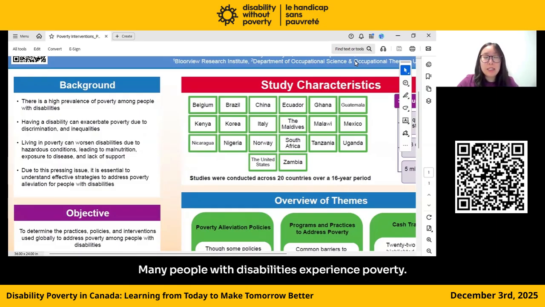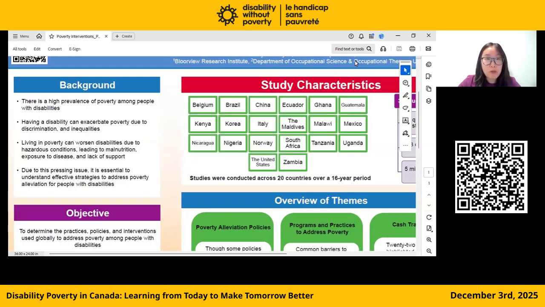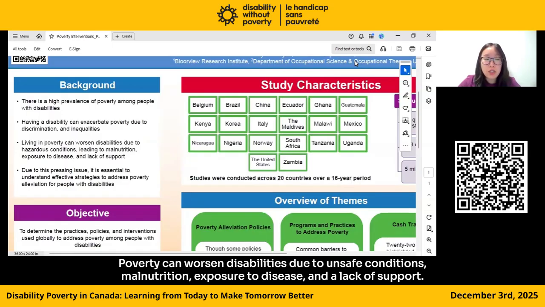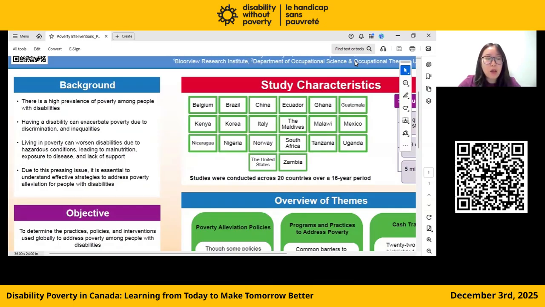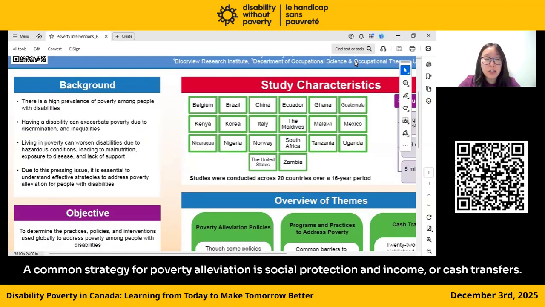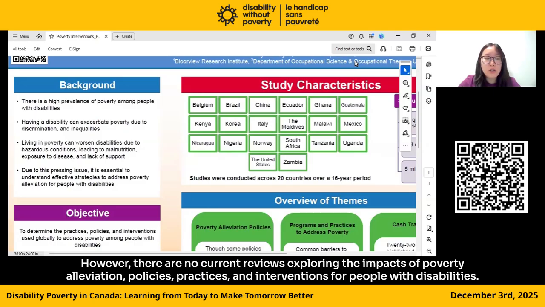Many people with disabilities experience poverty. Poverty can worsen disabilities due to unsafe conditions, malnutrition, exposure to disease, and a lack of support. A common strategy for poverty alleviation is social protection and income or cash transfers. However, there are no current reviews exploring the impacts of poverty alleviation policies, practices, and interventions for people with disabilities.